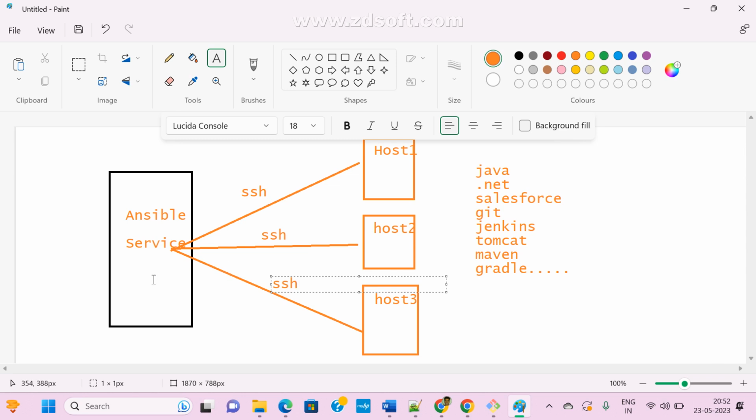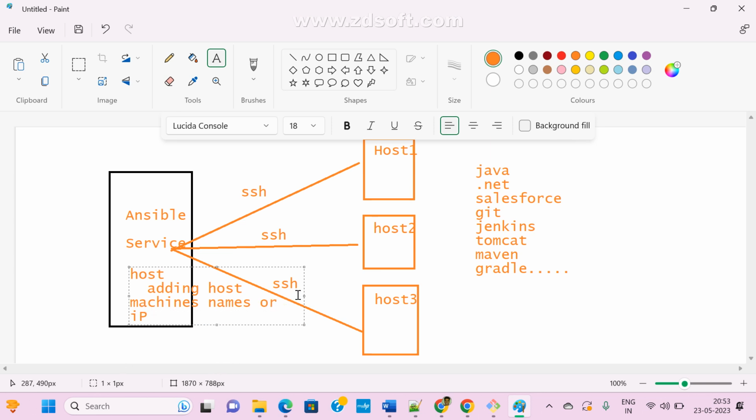So here there is one file, the host file. In this file we are going to update all your host machines, adding the host machines or IP addresses.